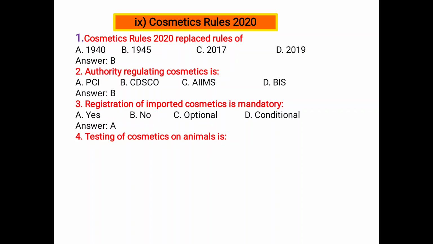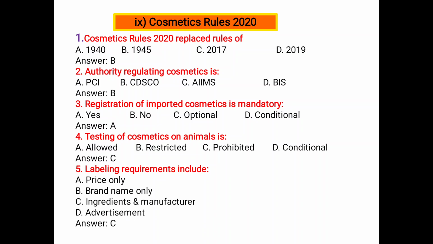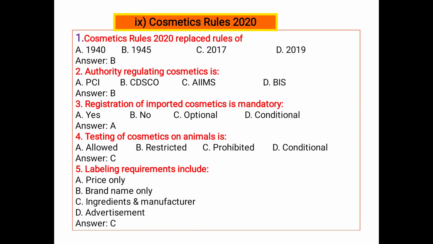Testing of cosmetics on animals: A, Allowed, B, Restricted, C, Prohibited, D, Conditional. C, Prohibited. To avoid unnecessary pain, animal testing is prevented. So prohibited, C is the correct answer. Labeling requirement includes: A, Price only, B, Brand name only, C, Ingredient and manufacturer, D, Advertisement. Labeling requirement includes ingredient and manufacturer. So C is the correct answer.